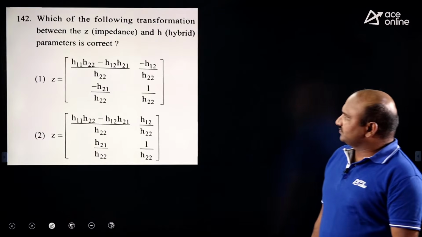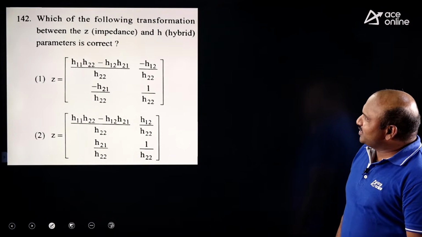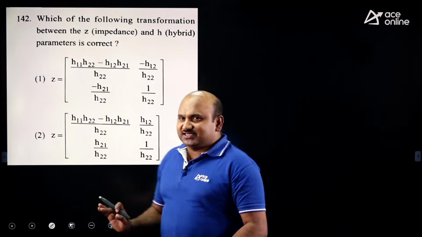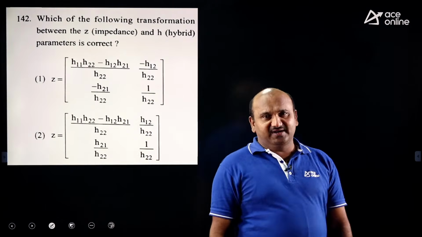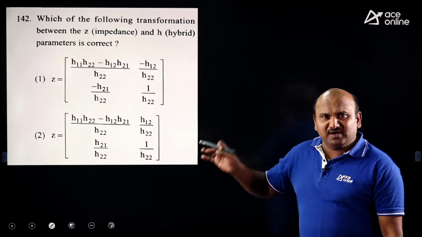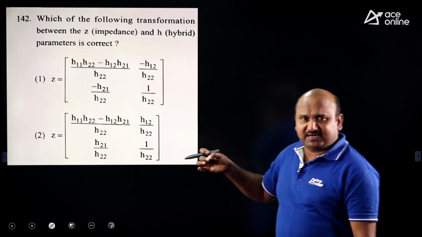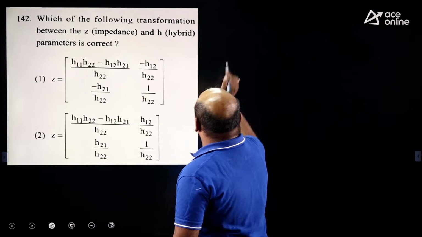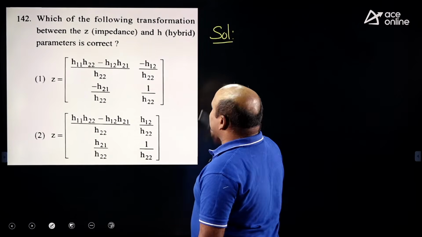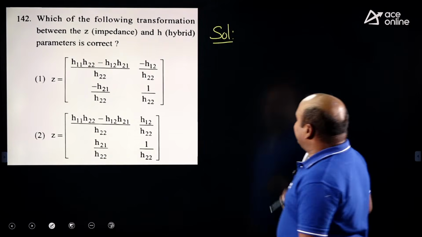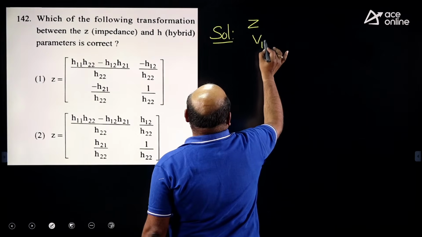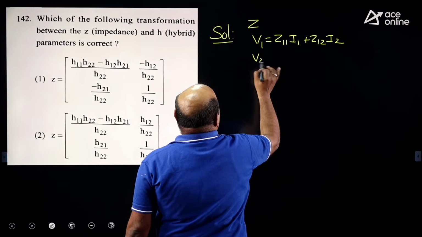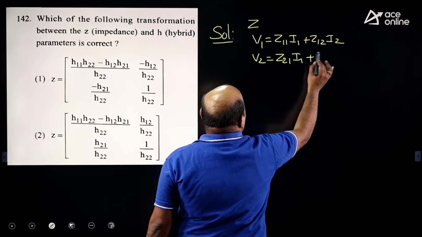Now the next one. See this. Which of the following transformations between Z impedance and hybrid parameters is correct? Guys, for these types of questions you may get a doubt, sir, this is a very complicated question. This is not complicated here. You should remember only the expressions under two-port network parameters. See this, within 1 minute how I am going to do the solution for this one. The H parameters should be expressed in terms of the Z parameters. First list out the Z parameters. How do you take that? V1 is equal to Z11 I1 plus Z12 I2, and V2 is equal to Z21 I1 plus Z22 I2.